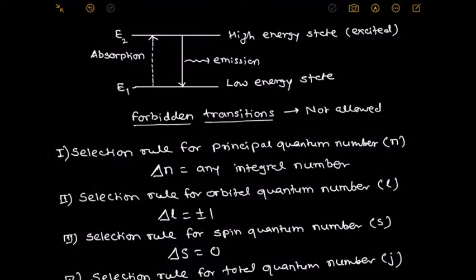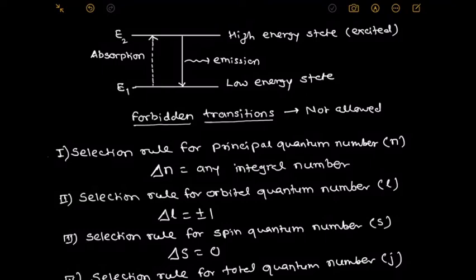The third rule is for the spin quantum number, that is delta S must be 0, which means there is no change in spin quantum number. What does no change mean? If we consider the spin multiplicity of the levels involved in that transition, it doesn't change; it remains the same.